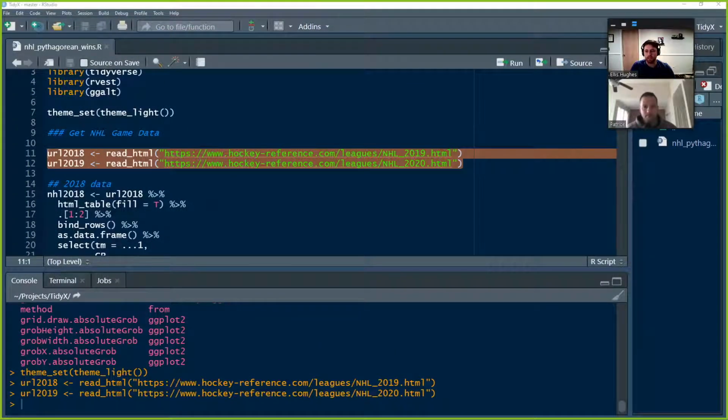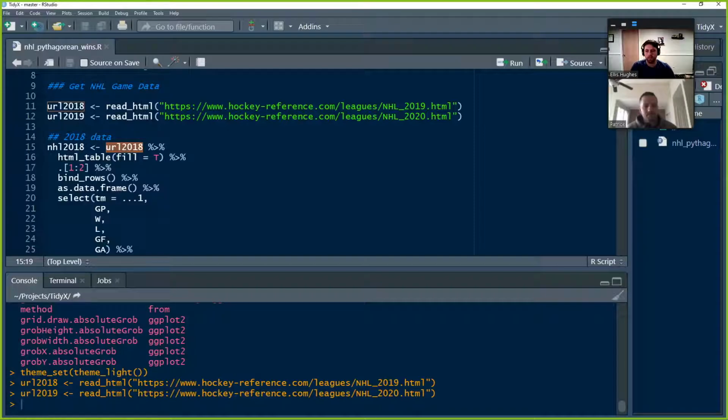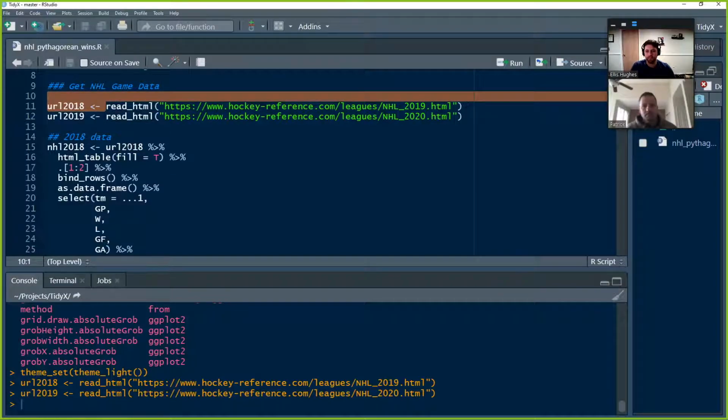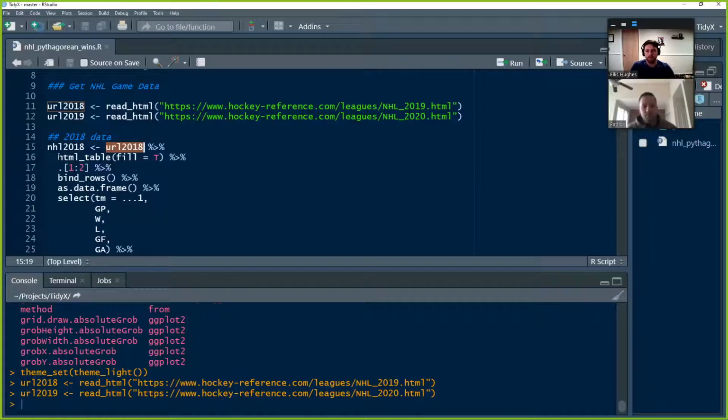So what we're going to do is first go in and read that website. Then we're going to call the function html_table. What html_table will do is identify all the tables that exist with the table tags in HTML, pull those in, and convert them into a list of data frames for us very nicely. So it's a very handy function to be working with. Realistically, when you're working with web scraping and you're really interested in pulling the tables out of websites and that's it, and you know that it's a table, this is the easiest way to do it.